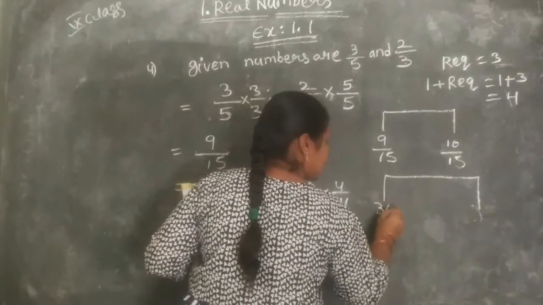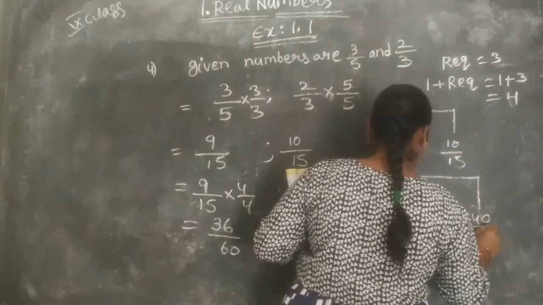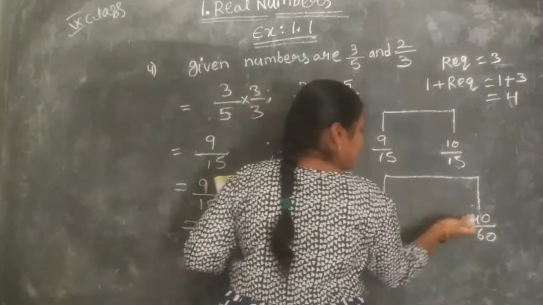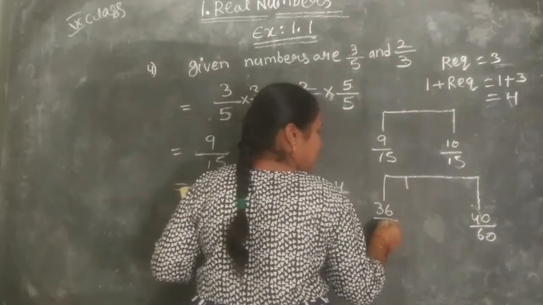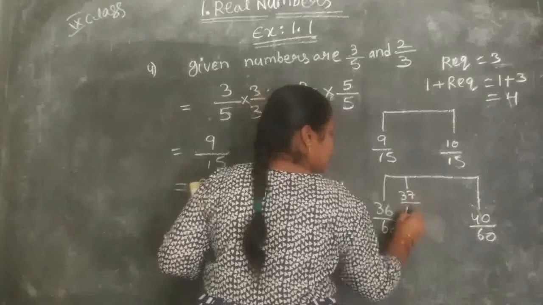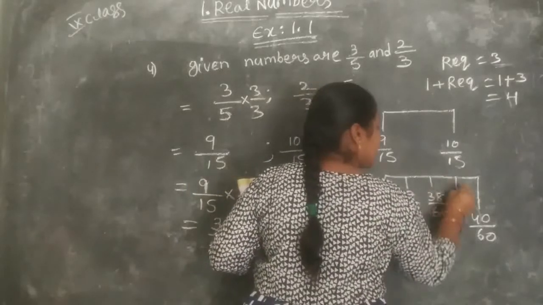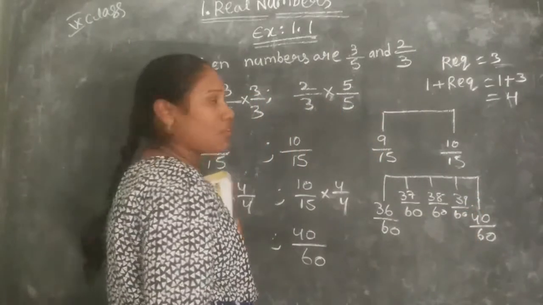First one is 36 by 60 and 40 by 60. We can insert numbers between these two numbers. What is the next number? 37 by 60, 38 by 60, 39 by 60. Understood? Okay.